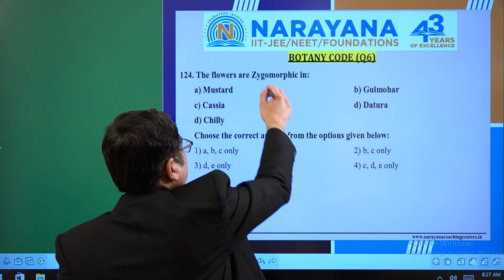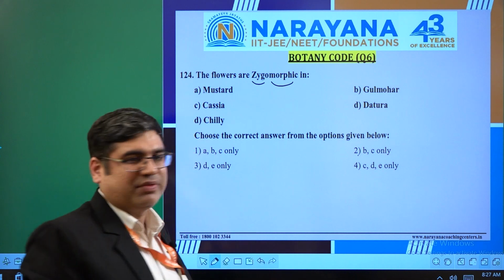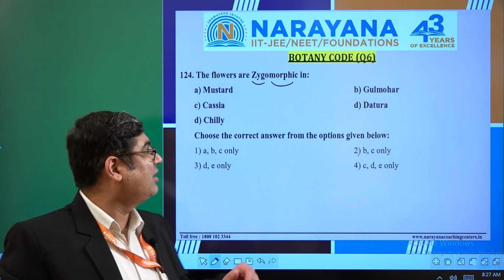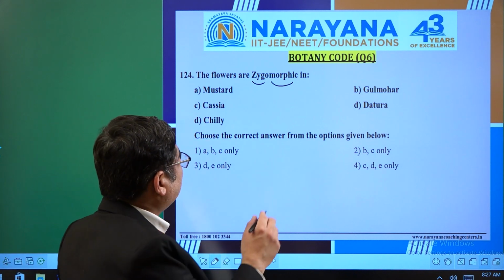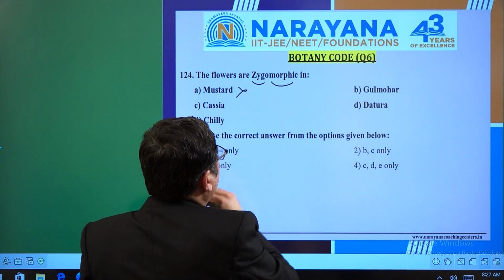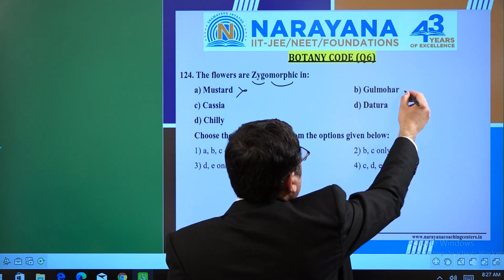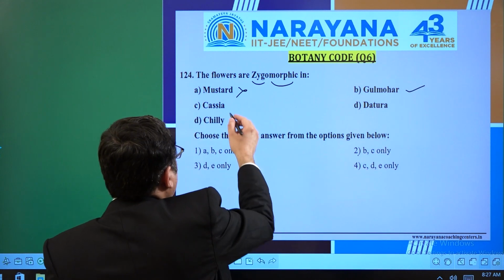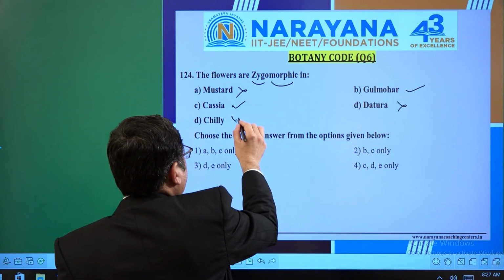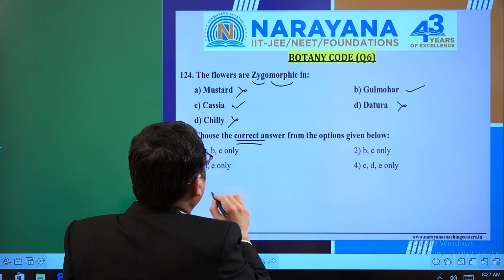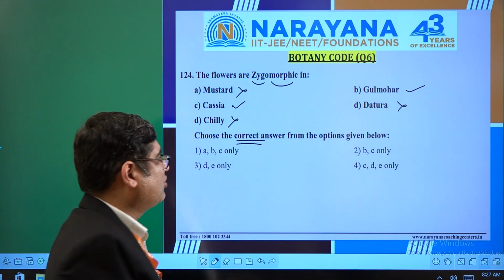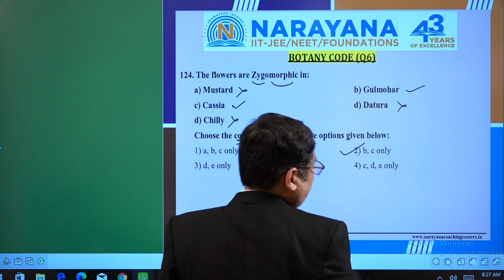If I move on to question number 124, the flowers that are zygomorphic. As we know, zygo means a pair, morphic means form. So a particular flower which shows bilateral symmetry is called zygomorphic. Out of the given ones, in A it is never happening, it is actinomorphic basically. Gulmohar, yes, it is found. Then Cassia, it is also found. Datura, it is not found. Chilli, again not found. Since it is asking for the correct one, B and C should be correct. So option 2 will be correct.